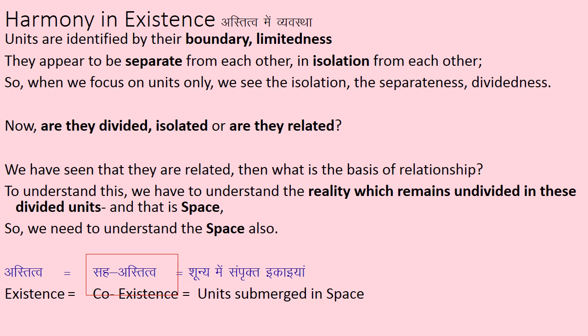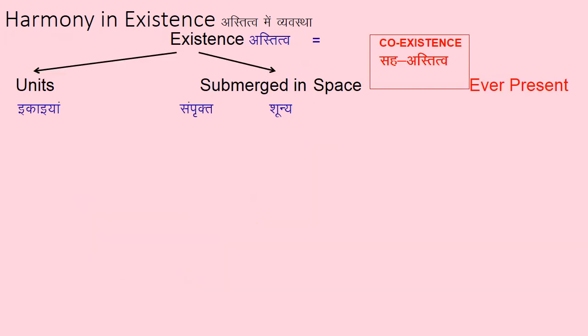So in this existence, we have units and we have space. So existence is nothing but coexistence, which is nothing but units submerged in space. We understand that each unit is submerged in space. So we understood what a unit is and what space is, right? Existence can be classified as two types: that which has units, and that in which they are submerged, space. Let us see this in detail. Let us understand these two by distinguishing them from each other.